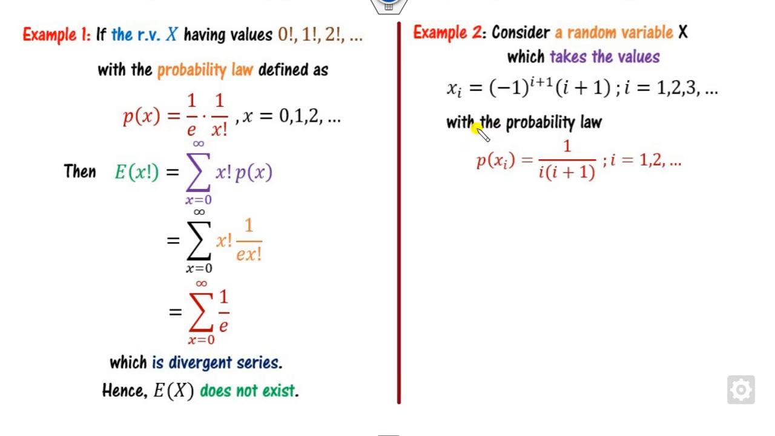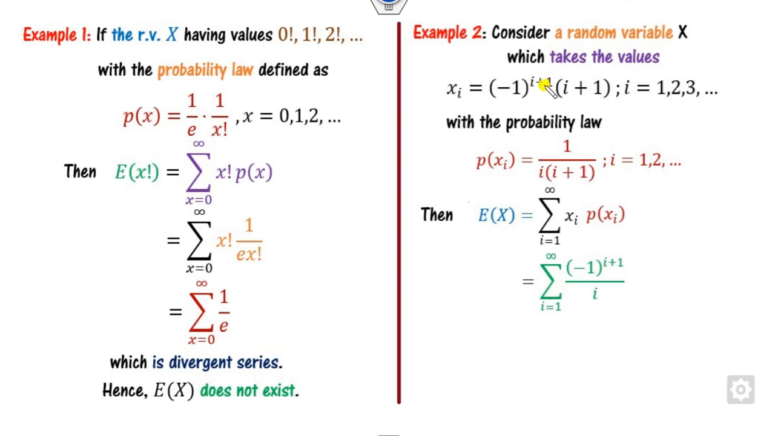On the other hand, consider another example. If I consider the random variable which takes this value and the respective probabilities are here, again you can easily verify that the sum of the probabilities of x i is nothing but my 1. Then we can define the expected value, that's x into p(x).